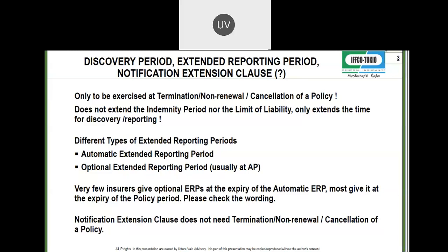An incident has happened in February. Your policy comes up for renewal on 1st April. You are giving notification of a circumstance. What happens? The claim that will come later, the claim may come anytime later, 22-23 policy, 23-24 policy, but it will be treated as though it is a claim in the 2021 policy. So notification extension means giving notification of a circumstance and compelling the insurer to treat it as a claim on the last day of the policy.